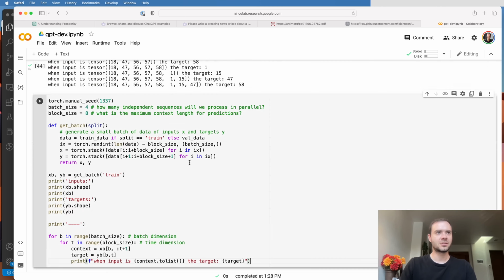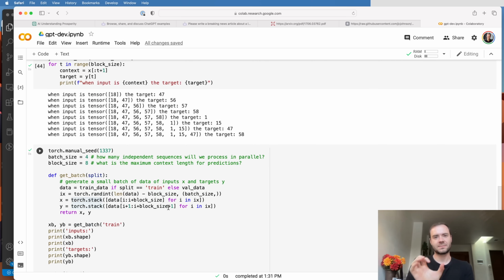And then x's, as I explained, are the first block size characters starting at i. The y's are the offset by 1 of that, so just add +1. And then we're going to get those chunks for every one of the integers i in ix and use torch.stack to take all those one-dimensional tensors, as we saw here, and stack them up as rows. And so they all become a row in a 4x8 tensor.